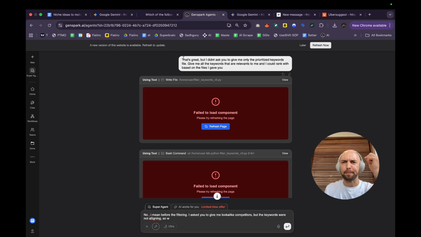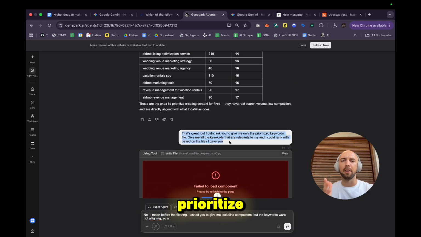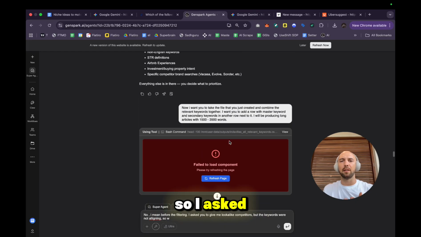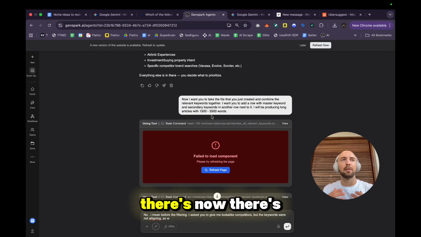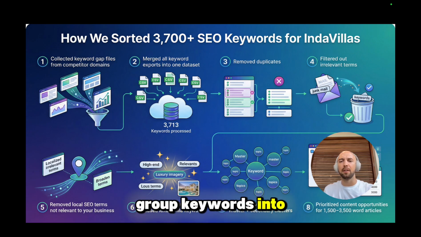Yeah, at first it gave me prioritized keywords, but I don't want to help prioritize, I actually want to help more, not only a few articles. So I prompted again, give me more, and then I realized I got around 5,000 keywords from this. So I'm not gonna make 5,000 articles for each keyword separately. So what I need to do now is group keywords into master keyword and secondary clusters.